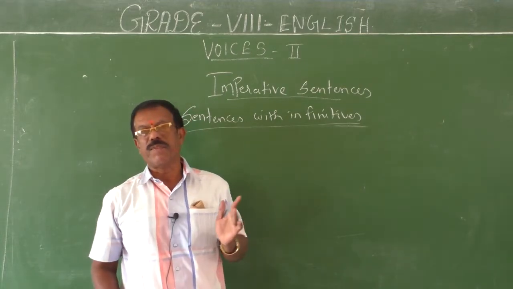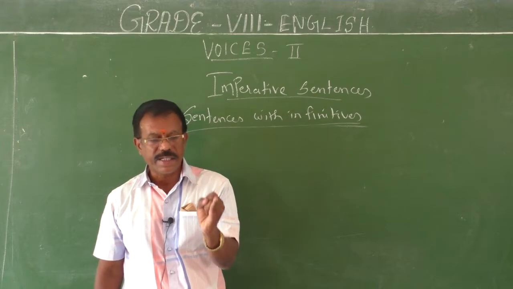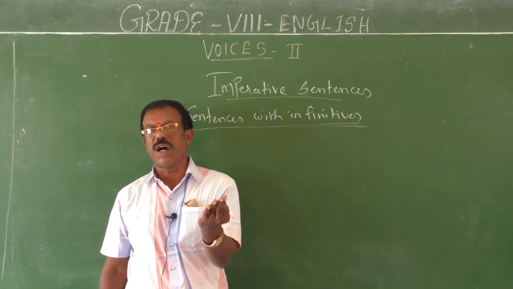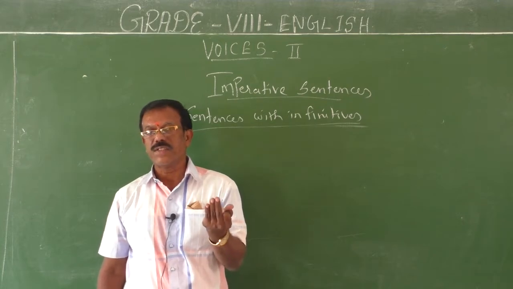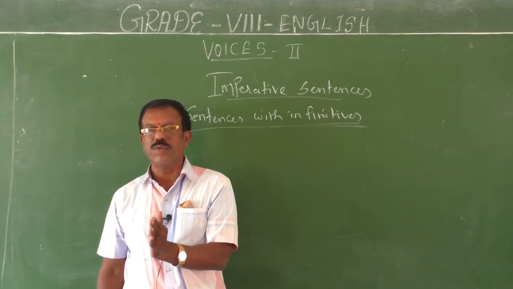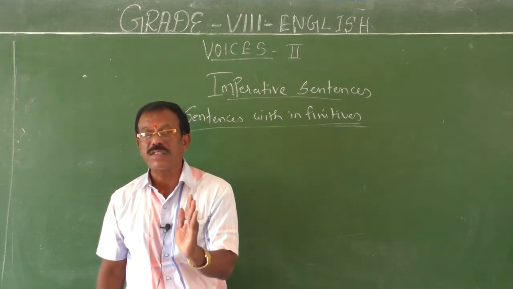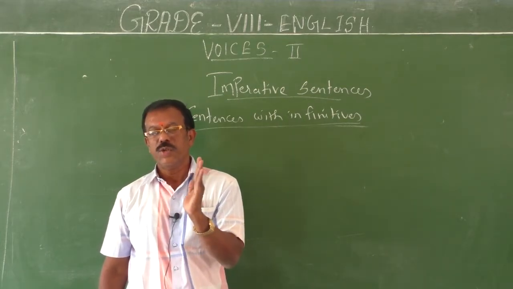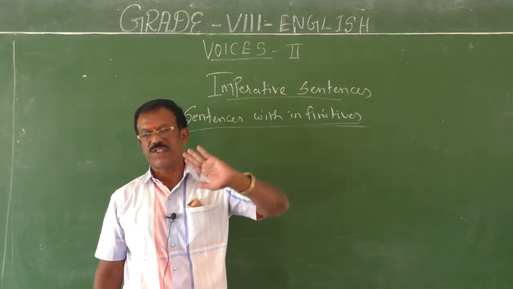In the second type of imperatives, what have you seen? The work, that is order, commands, request, are confined to the subject. Such types of commands should be changed into passive. So to begin with, you are asked, you are requested, you are commanded. So you have to start the passive with this structure.